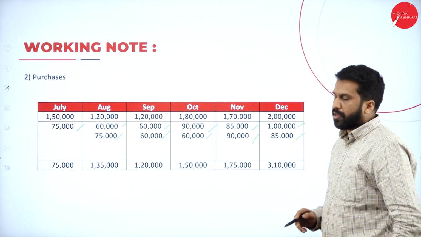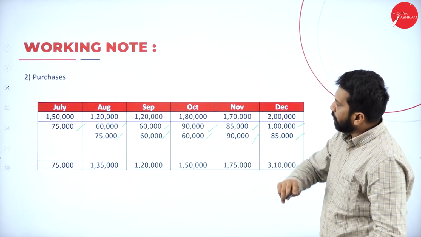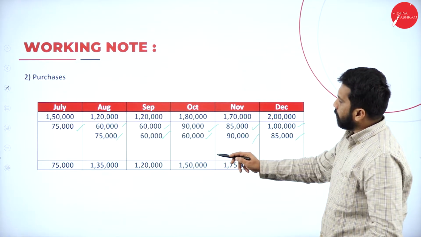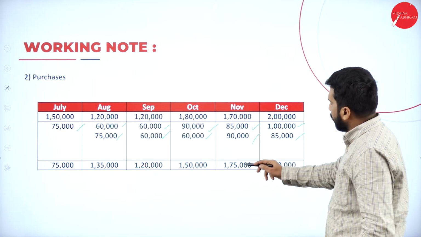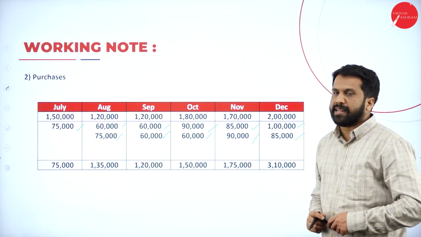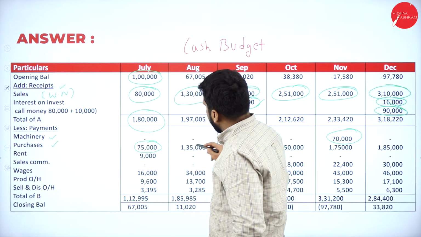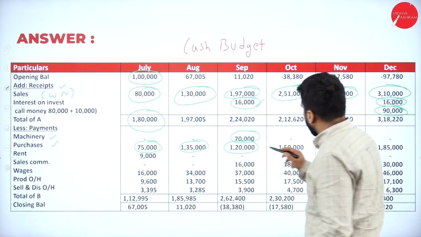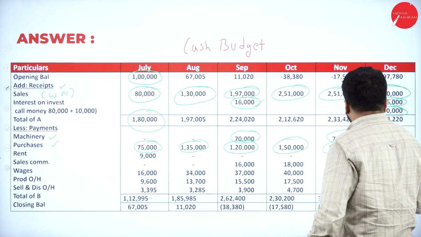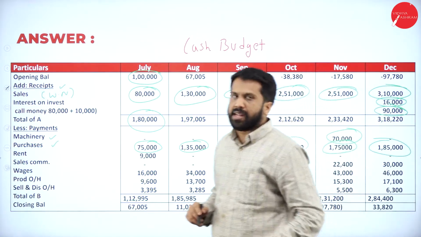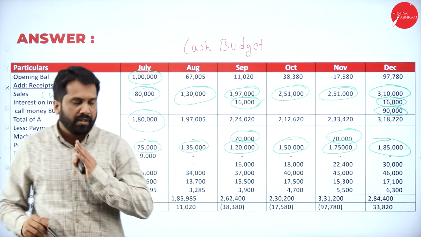Next year we are not doing. Add everything. You got 75, 135, 120, 150, 175 and 185. Hope you are clear. Good.